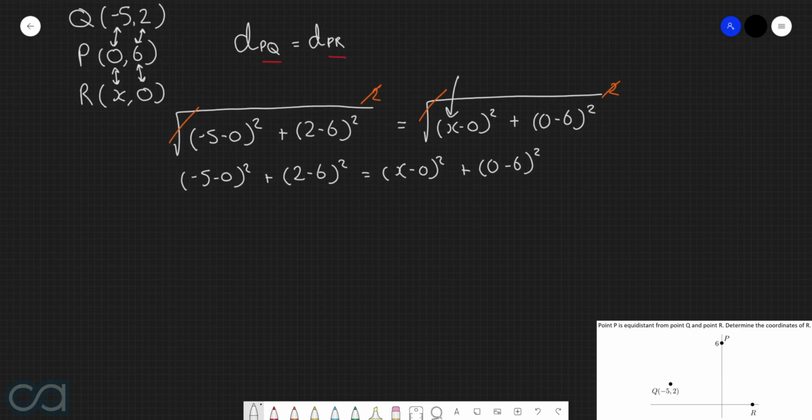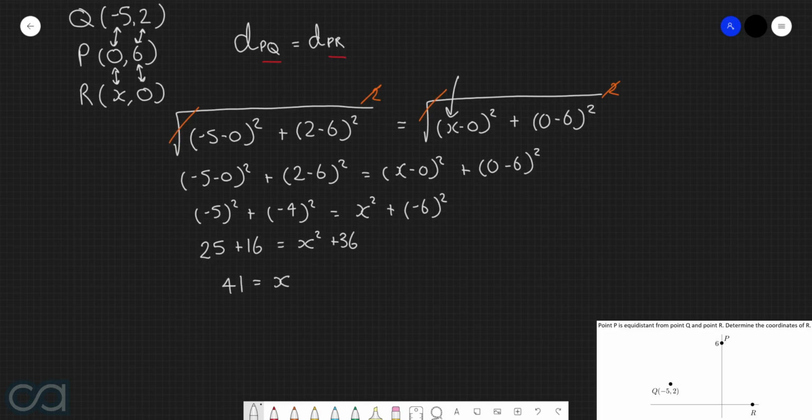Let's now simplify all these brackets. -5 take 0 is -5. 2 take 6 is -4. x take 0 is just x. And 0 take 6 is -6. So now we end up with 25 plus 16 is equal to x squared plus 36. Or in other words, 41 is equal to x squared plus 36. Subtracting 36 from both sides, we end up with x squared is equal to 5.